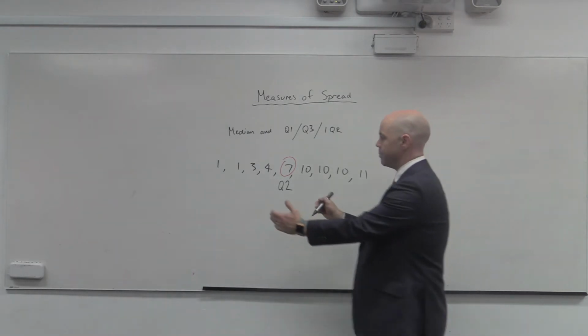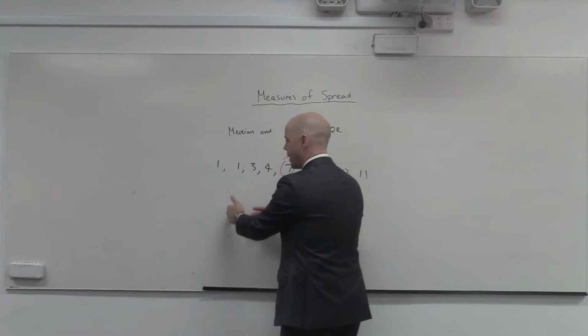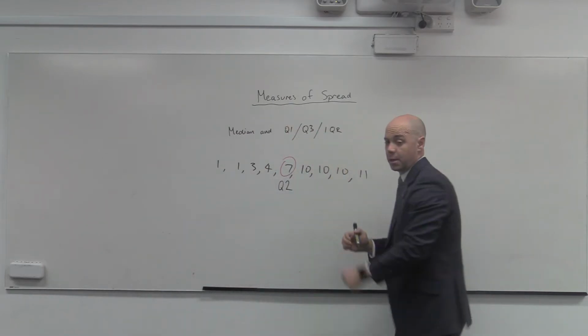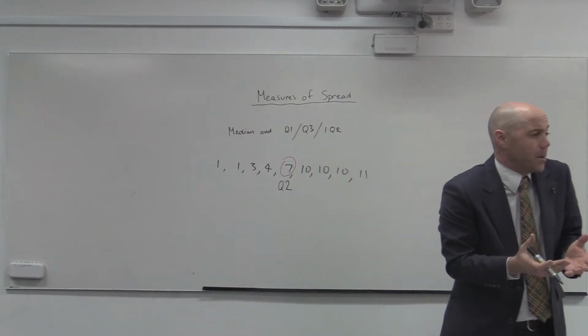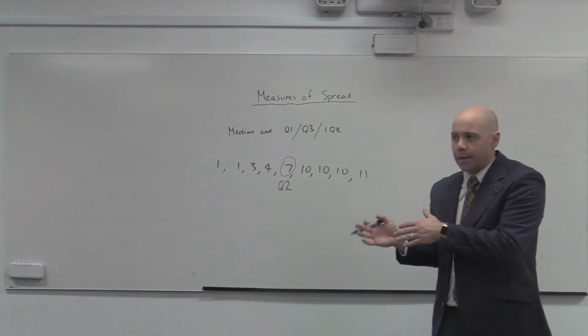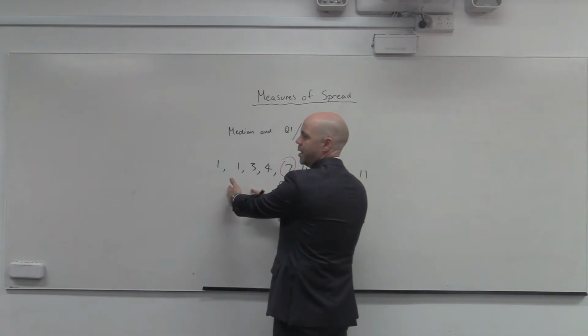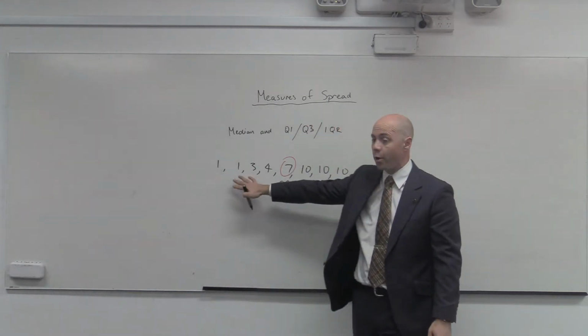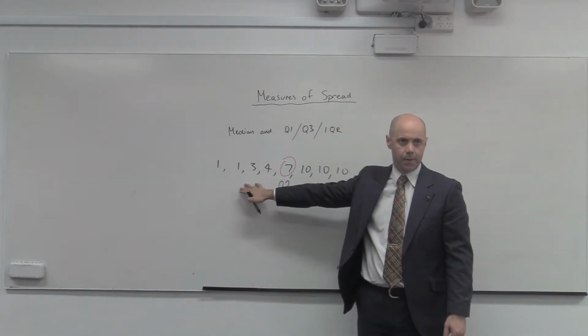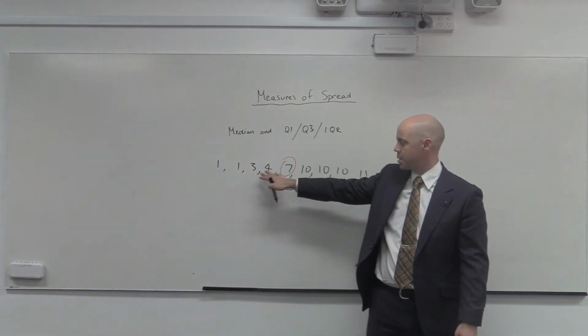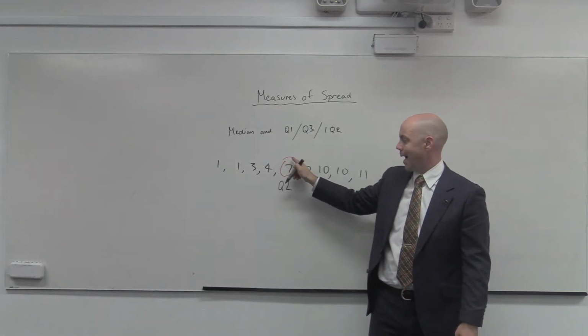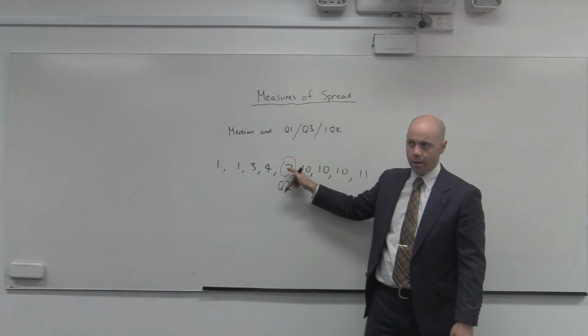So we're going to take this bottom half and find the middle of that one, and this top half and find the middle of that one. We're going to find a median of each half set. We've got the median of the whole set, now we're going to find a median of each half set. So this bottom set here, now in this case, we have a single median number.